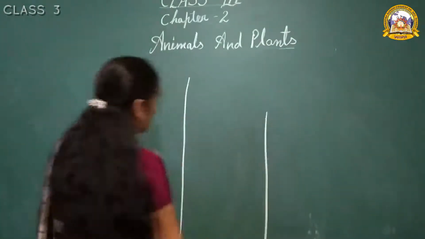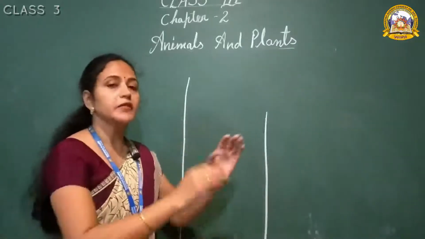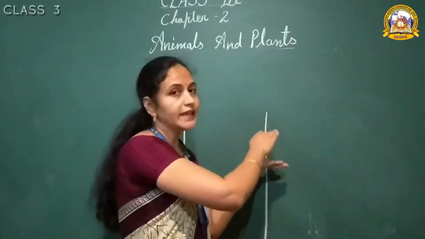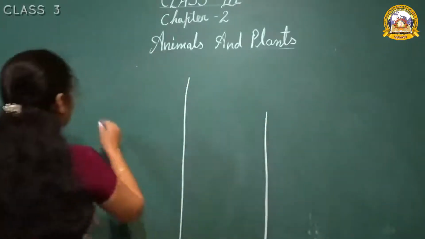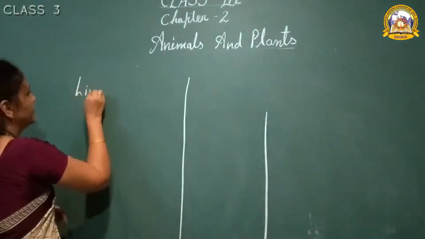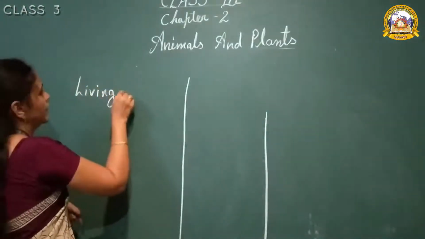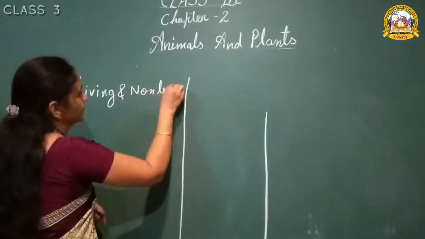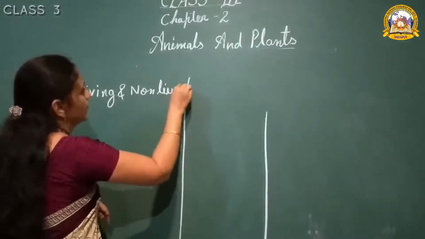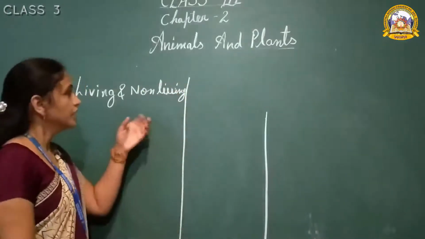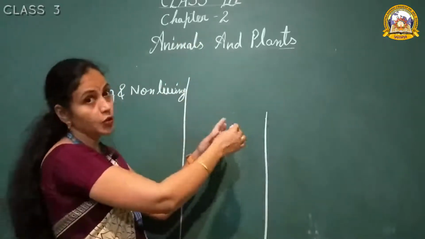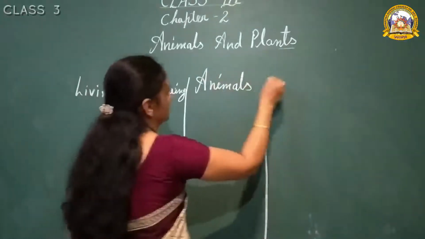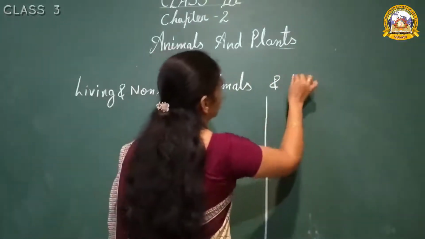Now look here, I will do one exercise. We will relate all the points of chapter 1 to this chapter 2. So look here, we will write our previous chapter also, living and non-living. Okay. Now we will write our next chapter also, animals and plants.